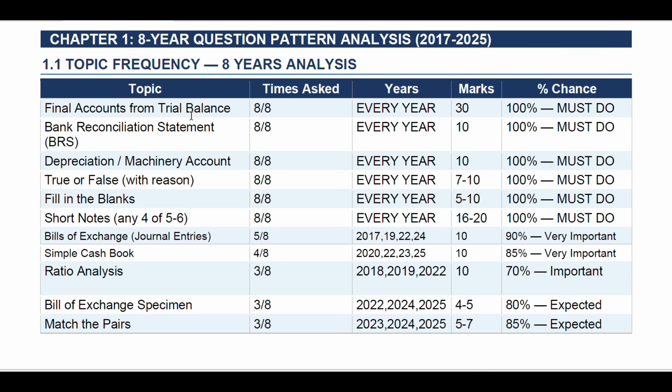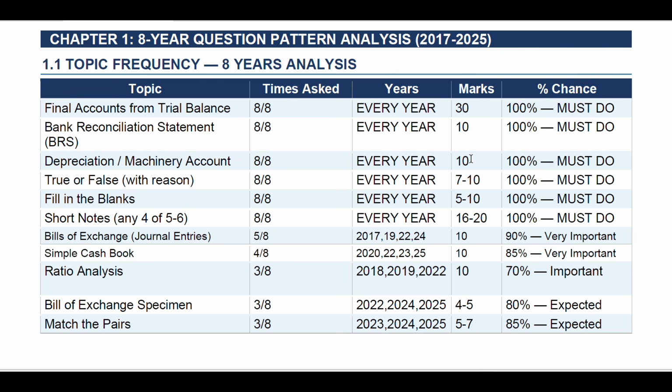Number one, final account from trial balance. This is a very important question. Every year it has been asked, and this year also it will be there in the examination. It is for 30 marks, and you must do it 100%. Then BRS, 100% if this question comes. Then depreciation on machinery account, this is also there, as I told you earlier. So 100% it will be there in the examination.